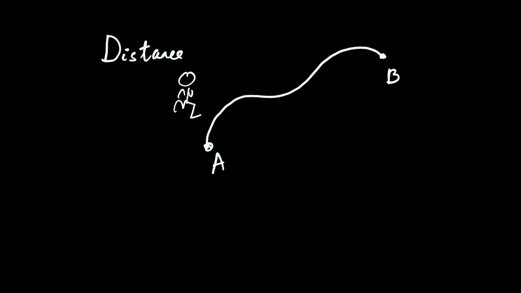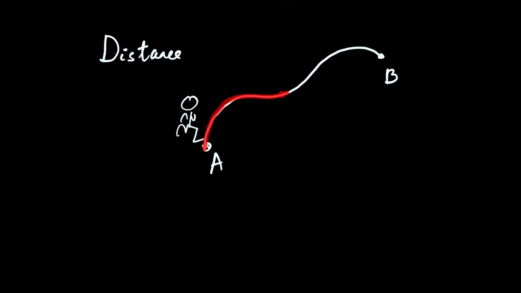Okay, now imagine this path to be a thread. So say you want to hold at these 2 points A and B, and try to straighten this out and see the length. Try to straighten this curve, this path here, and see how long it is.